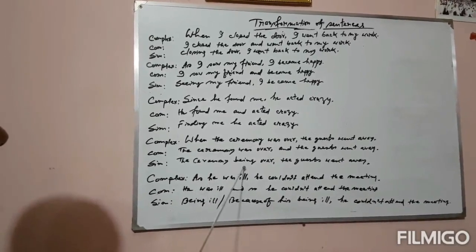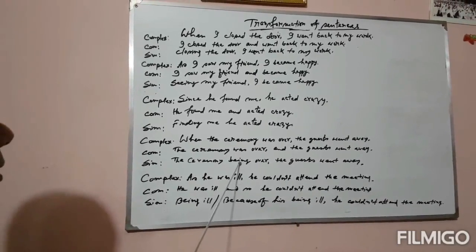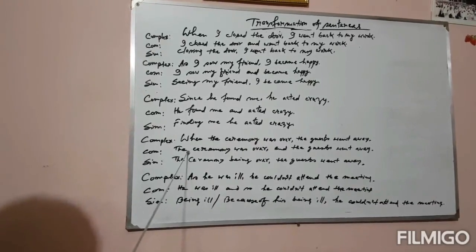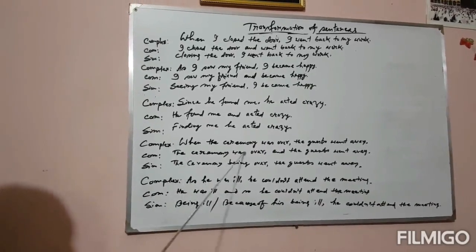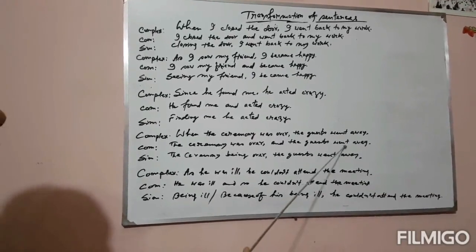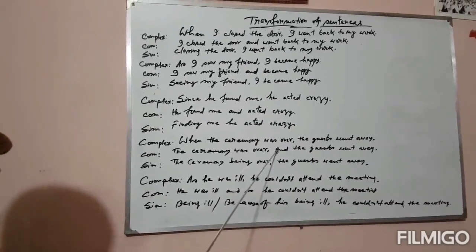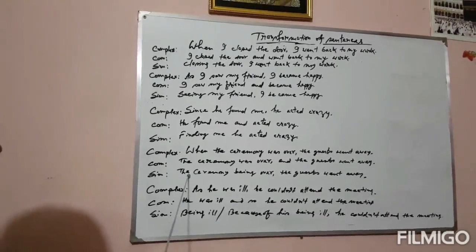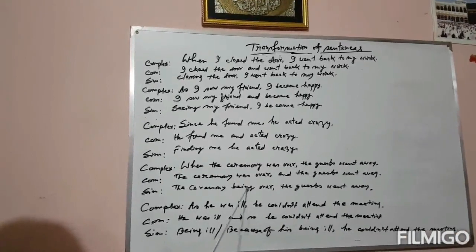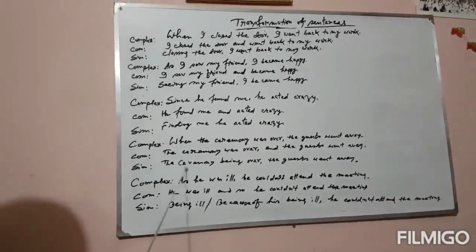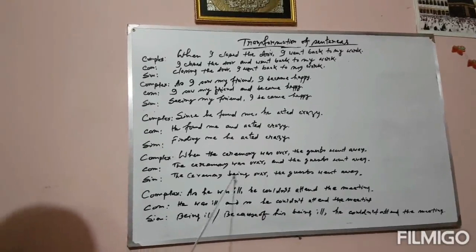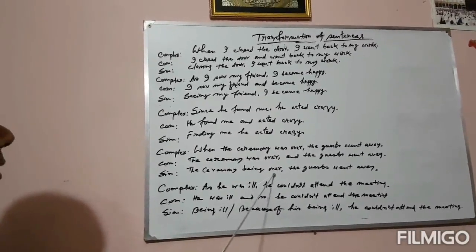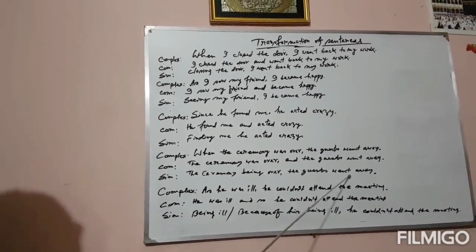After the subject, then verb will be verb-ing will be added. But the compound sentence will not be changed. The ceremony was over and the guests went away. Complex sentence is same according to the previous rule, but the simple sentence: the ceremony being over. At the beginning, ing was not added here. First, the subject: the ceremony being over, the guests went away.